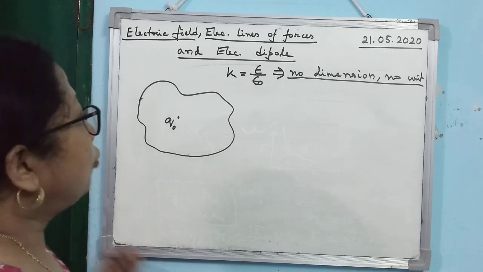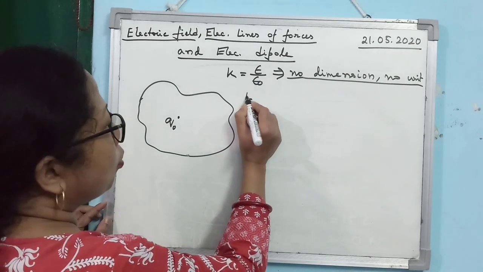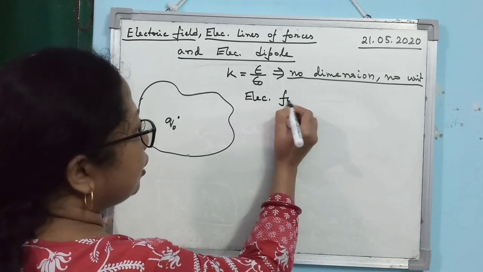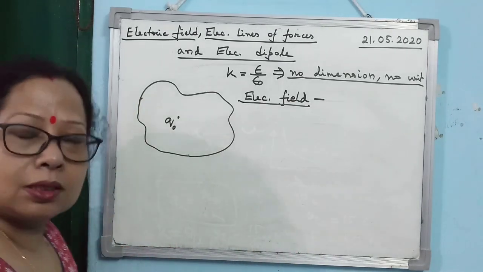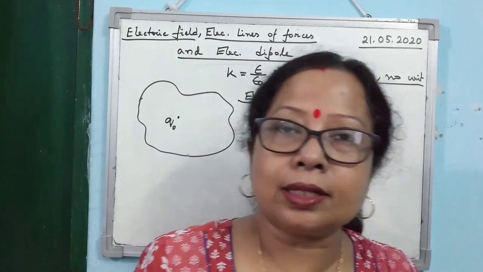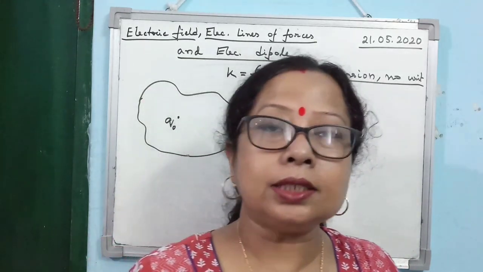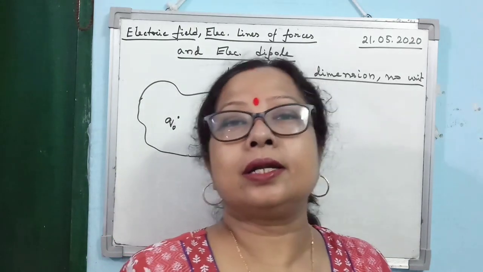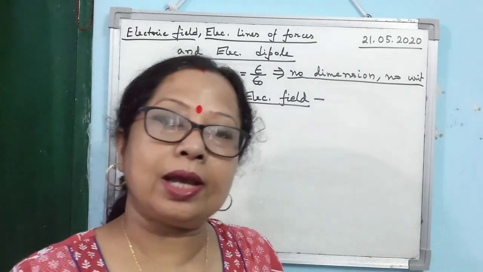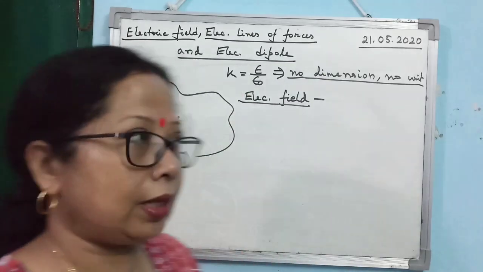Alright. Now, what is the definition of the electric field? If you want, you can note it down or you just learn the definition. Alright. The space surrounding a point charge where the electrostatic force exerted by a point charge is felt is known as the electric field.